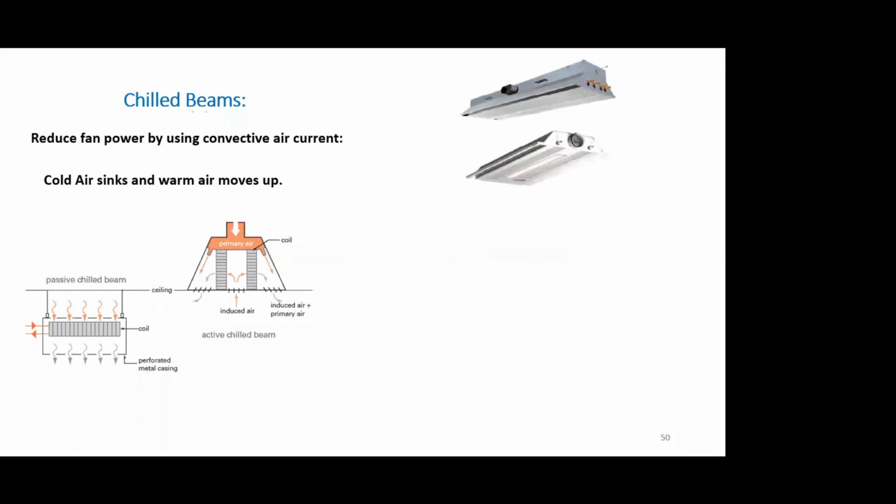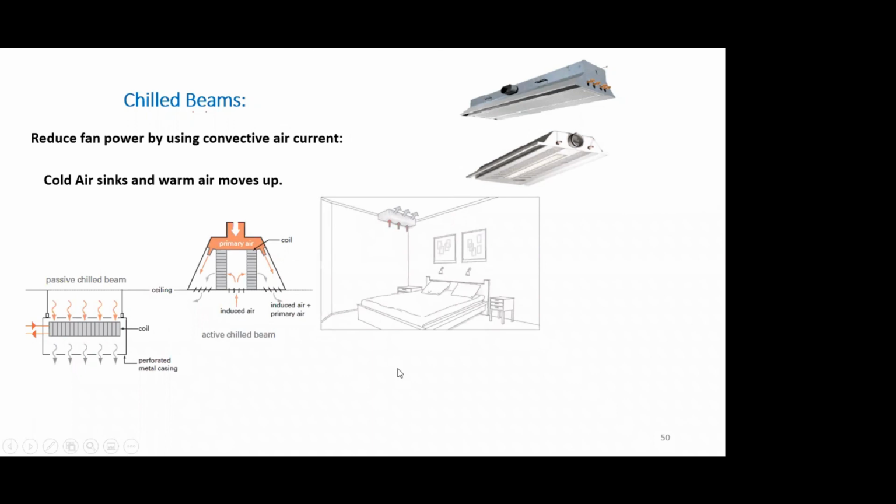So this is another intervention which we can think of, where we can use chilled beams to reduce the fan power consumption, right? Typically we have passive chilled beams where the chilled water is going, so the air becomes cold, comes down, hot air goes up and comes back, and it maintains a circulation.